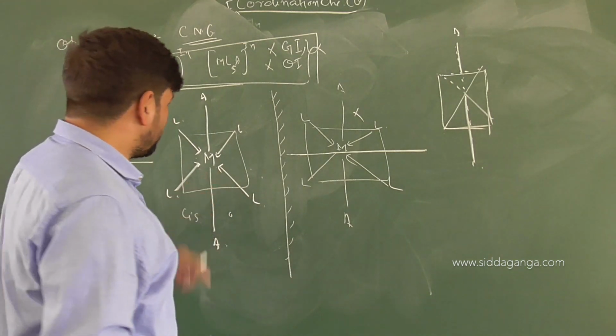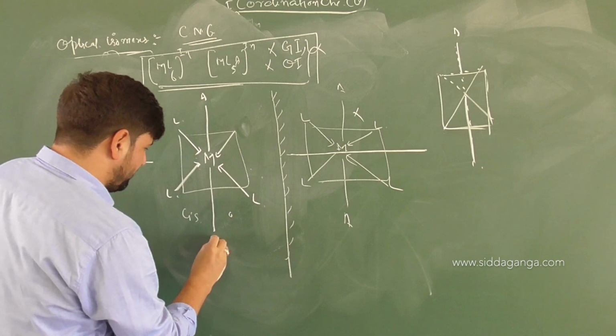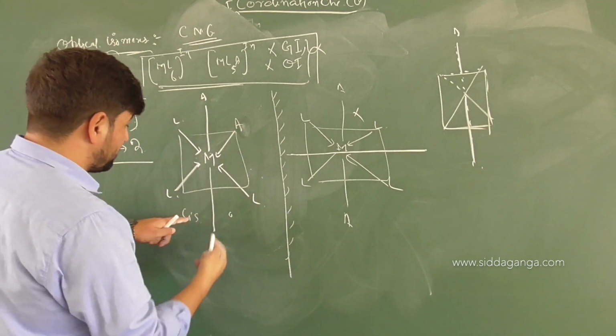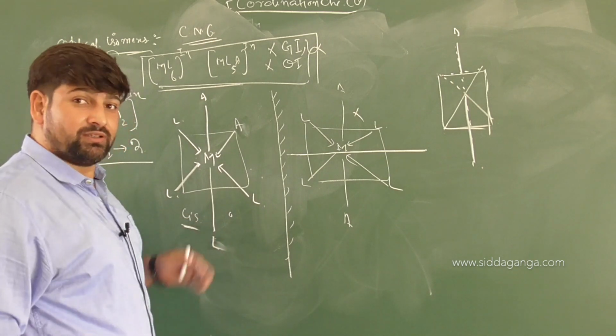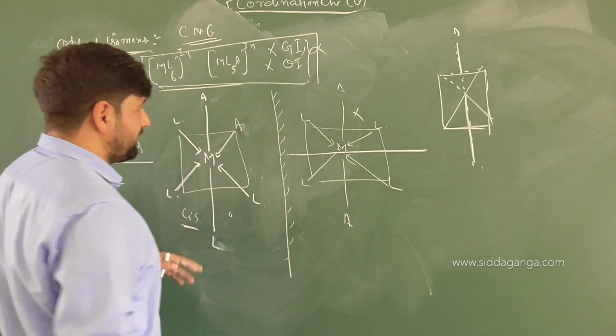Trans. So when I look at trans, what will happen is L will be removed and this A will be removed. What will we have here? L. And what will you get here? A. So which conformation? A while earlier it was trans. Now which one is it? Cis. So trans is optically inactive. Cis, A and A.